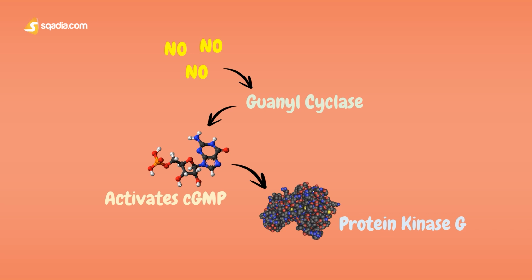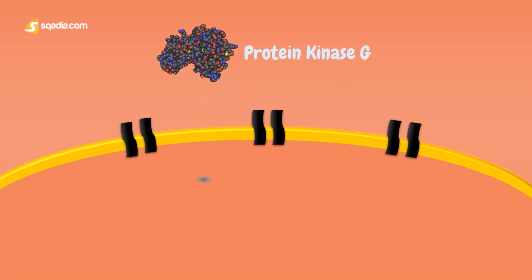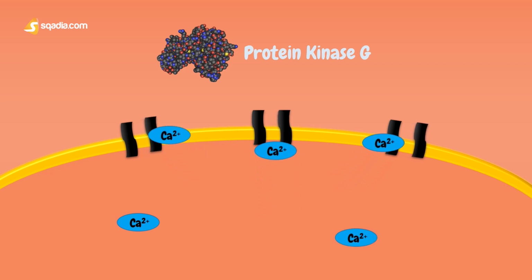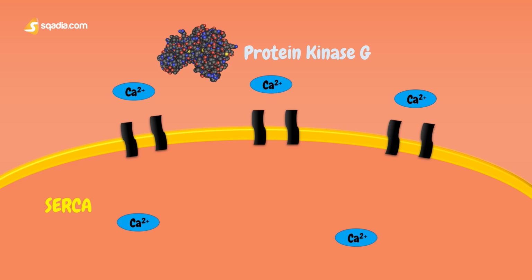cGMP activates protein kinase G, PKG, an enzyme that causes the vascular smooth muscle to relax by several mechanisms. These include activation of calcium pumps that sequester calcium into the smooth endoplasmic reticulum, SERCA, and extrude calcium into the extracellular space, PMCA, and activation of potassium channels, causing membrane hyperpolarization that inhibits calcium influx by switching off voltage-dependent calcium channels.